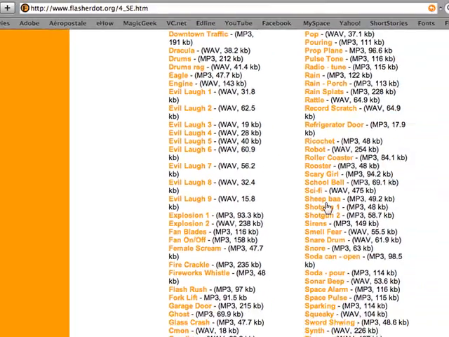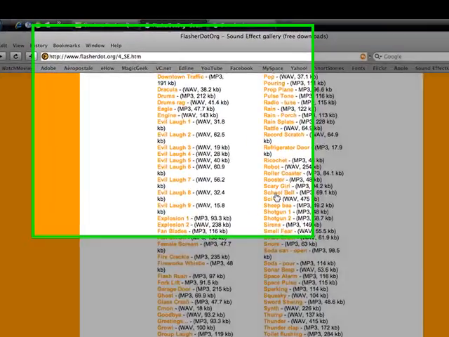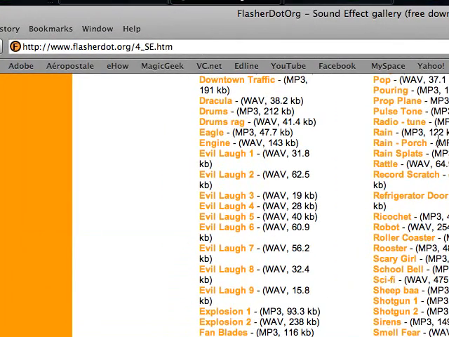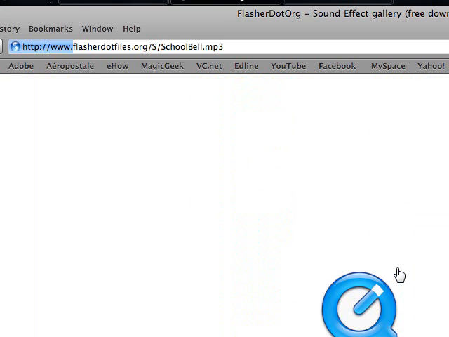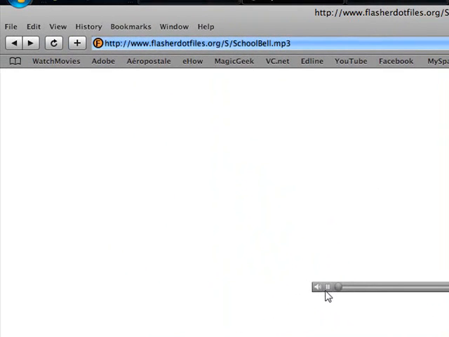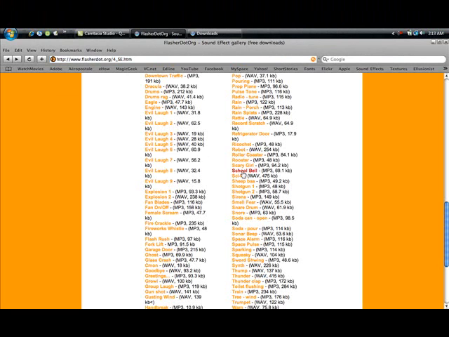You have a school bell. I love this one because I have it on my phone and you just click it, and it really sounds like a school bell. I'm just gonna click it so you can hear the preview, and it brings up this QuickTime page for the preview. And here you can just listen, and if you like it, like I said, that sounds like a school bell. That's a pretty good one.